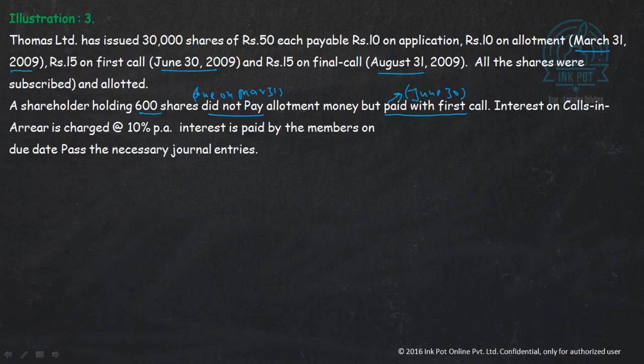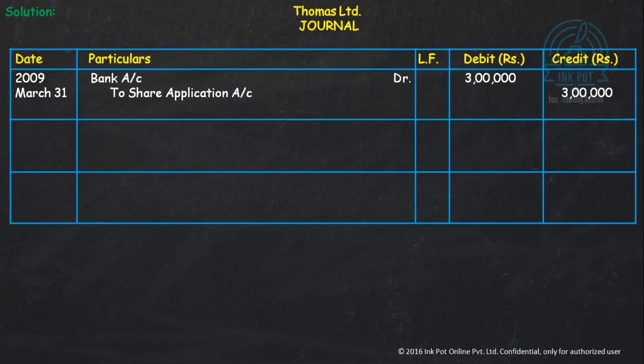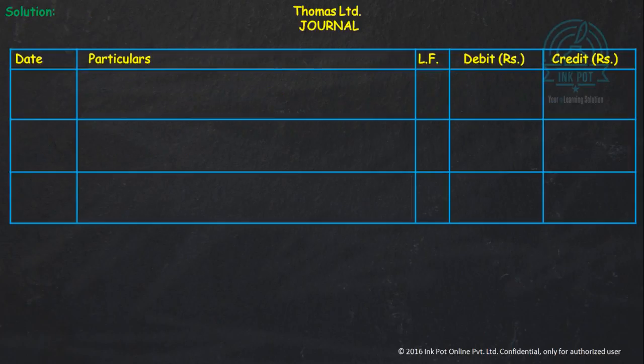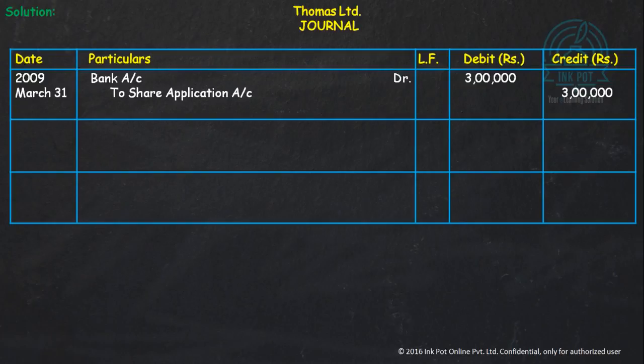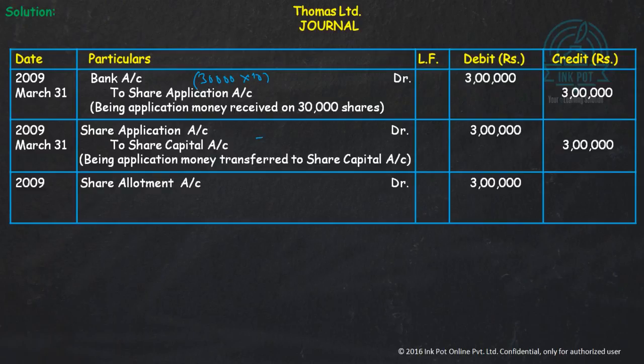Due date past journal entries. Now, first of all, we will see the normal journal entries. Bank account debit to share application. How many shares are there? These are 30,000 shares and application was ₹10 per share. So how much amount have you received? It is nothing but your 30,000 shares of ₹10 each. This is the amount that we have received on application, and it is also being transferred to share capital. Same amount. Share allotment is due with again 30,000 shares of ₹10. That is the allotment was due.